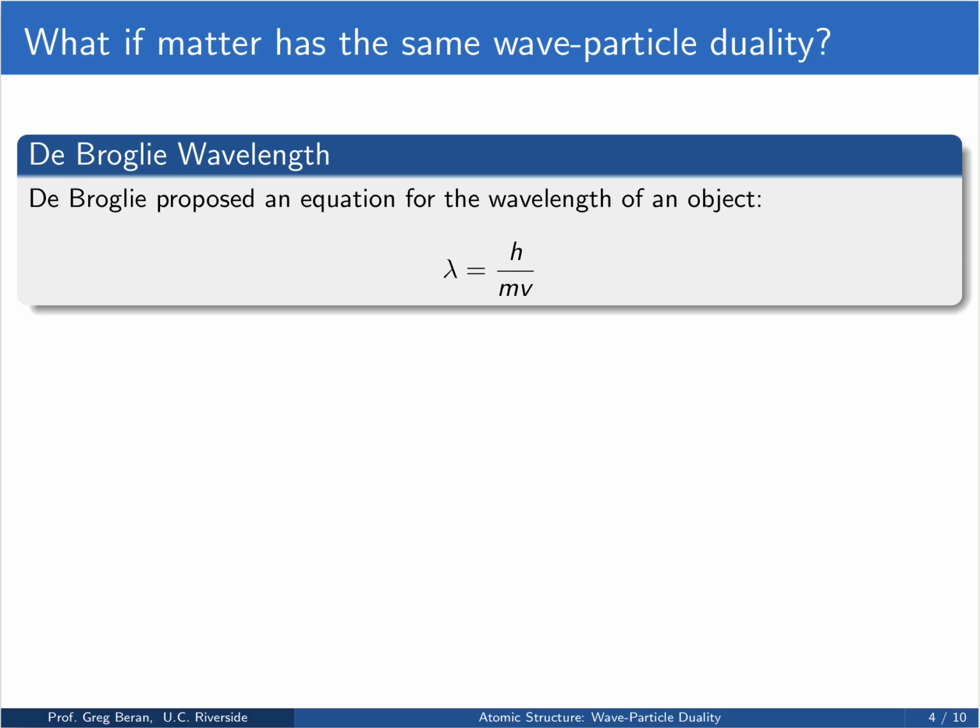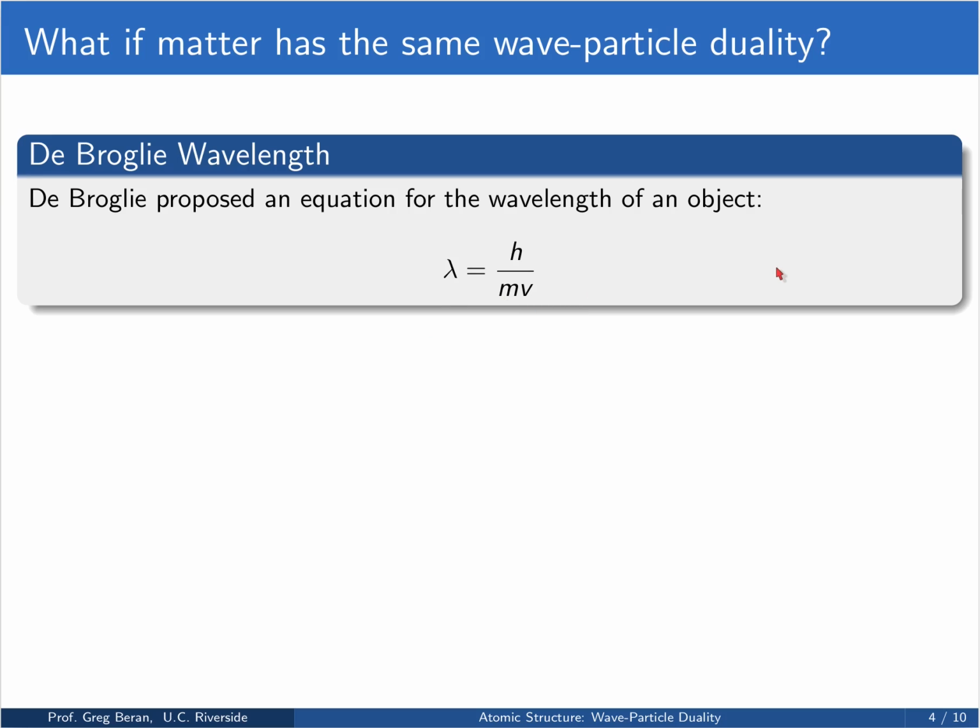So given that light has this wave-particle duality, what if matter has the same thing? We tend to think of matter, baseballs, rocks, all those things, as being very particle-like. But what if they also had wave-like behaviors? de Broglie proposed this as a graduate student in the 1920s. In particular, he proposed this expression for the wavelength of an object. He said that the wavelength is going to equal Planck's constant divided by its momentum, which is mass times velocity.